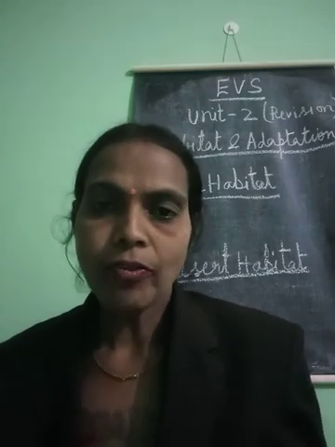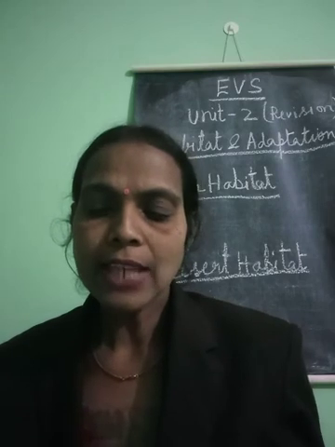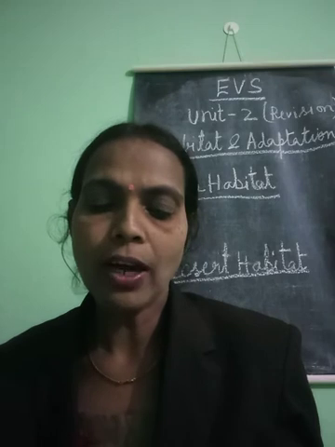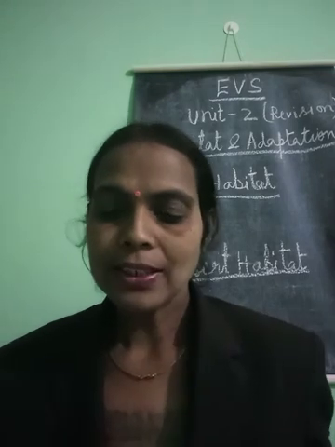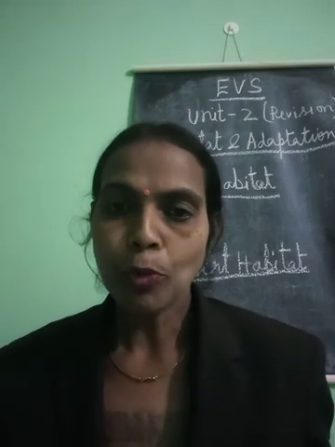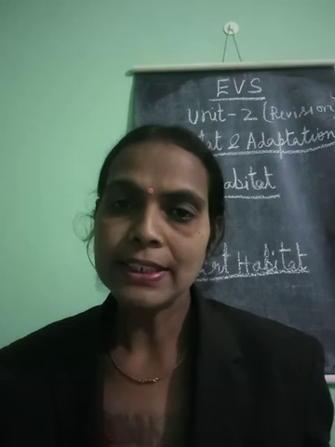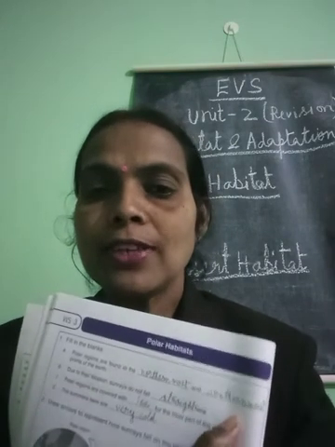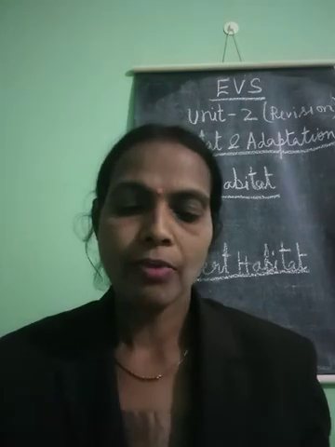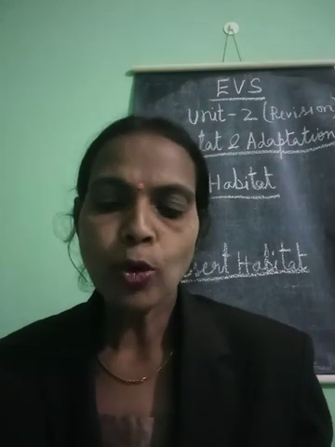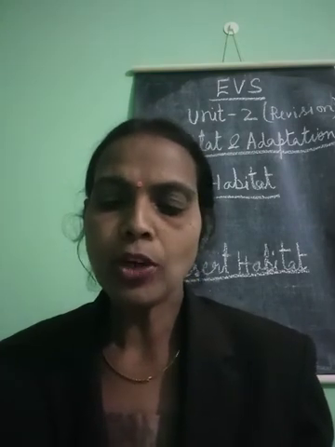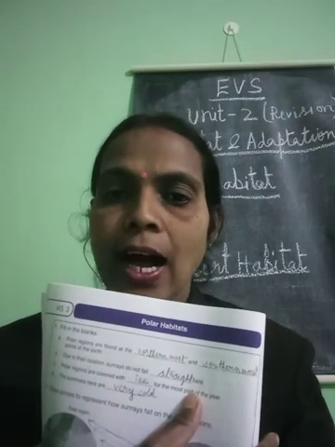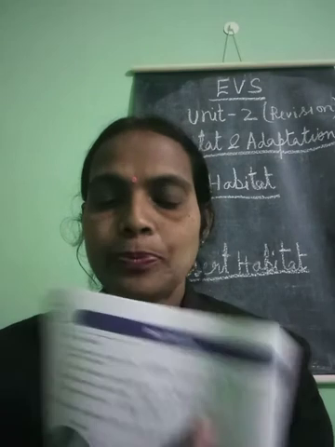Polar regions are found in the dash and dash most points of the earth. Answer is, first one you write down northernmost, and second one you write down southernmost. Next one, due to their location, sun rays do not fall dash here. You write down straight, S-T-R-A-I-G-H-T, straight.